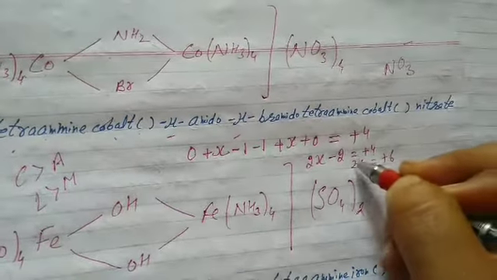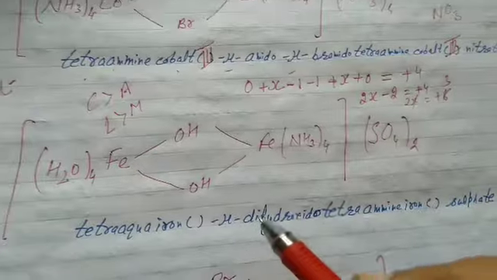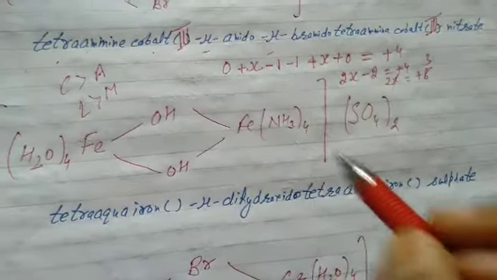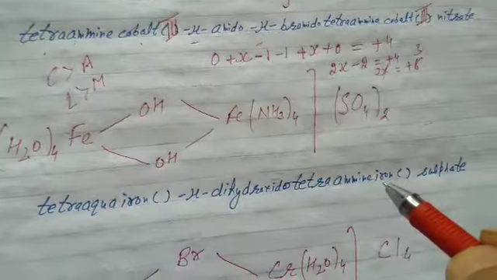Now both ligands are the same. That's the bridge ligand, upper and lower, both are the same. So we write di before its name. At first they were different, so we wrote mu-amido, then mu-bromido. In this case we directly write mu-dihydroxido. Again ligand, tetraammine, iron. That's clear. Cation part. Now on the right side, sulfate.